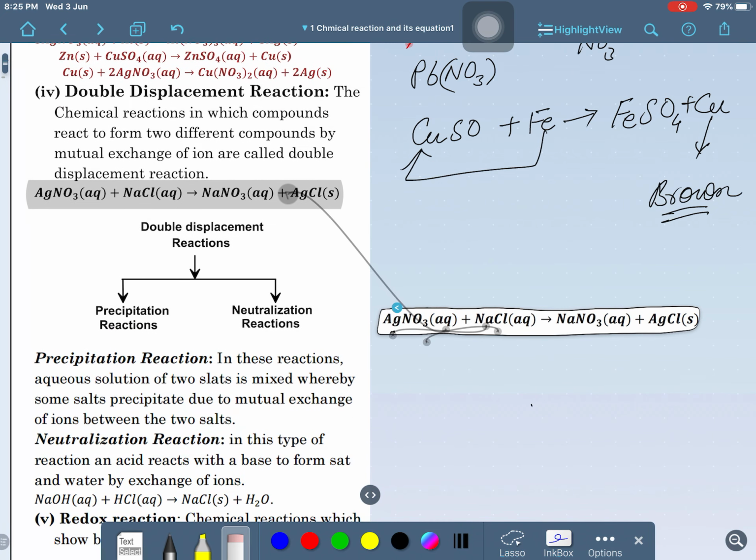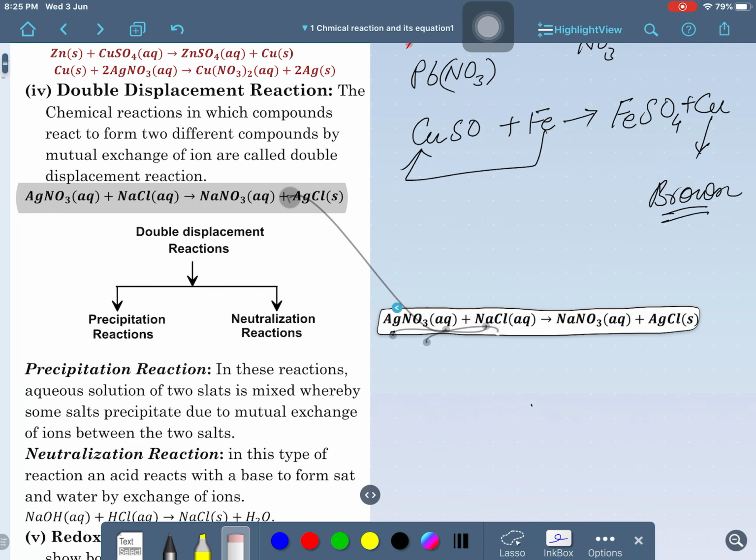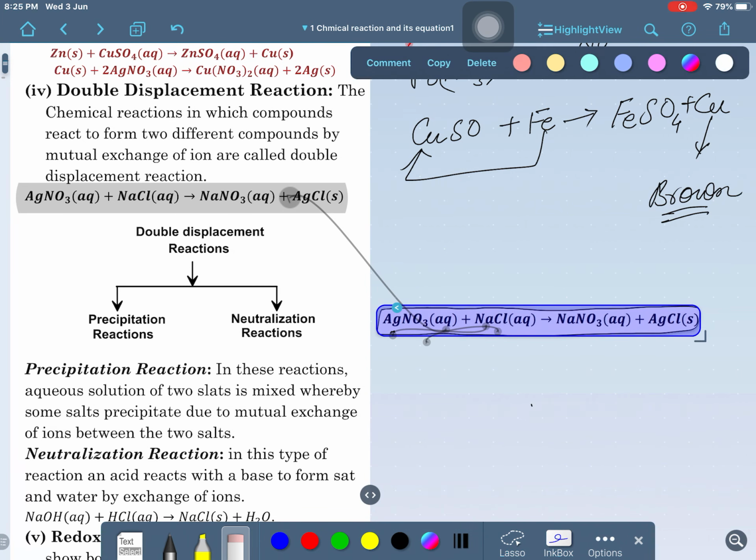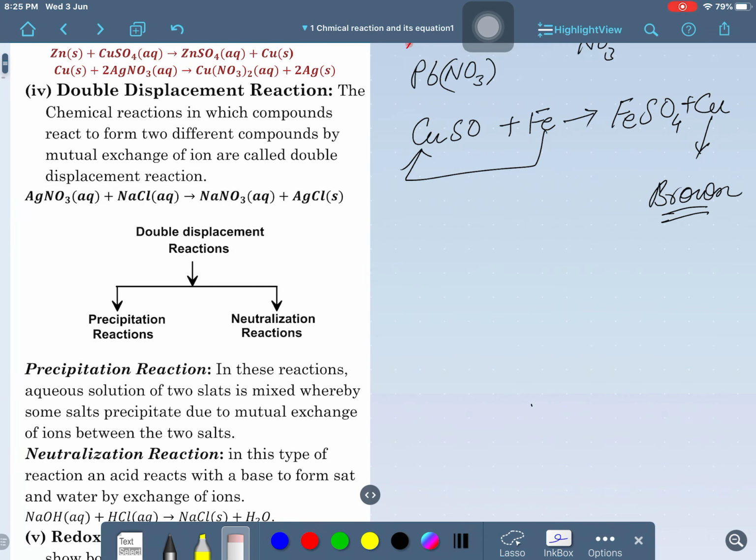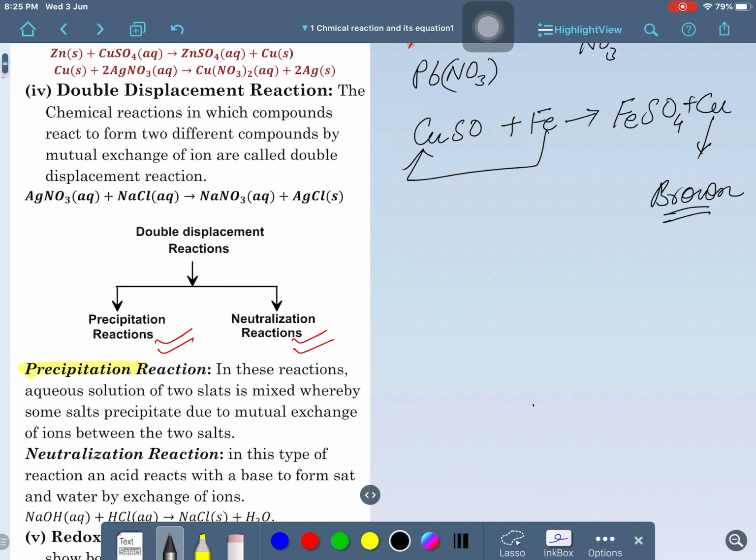Double displacement reaction we have further classified into two: precipitation reaction and neutralization reaction. So, what is called a precipitation reaction? The new word that came into your life today is precipitation. Sometimes it is called PPT, precipitation, clear? Okay.